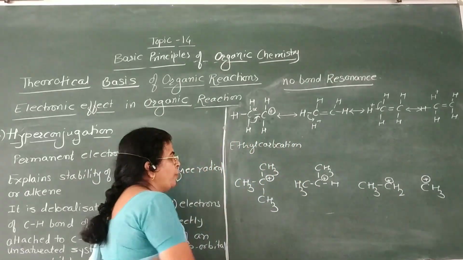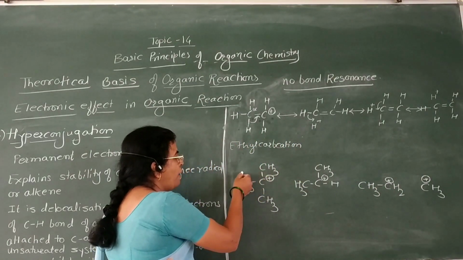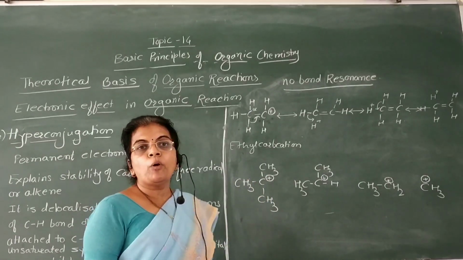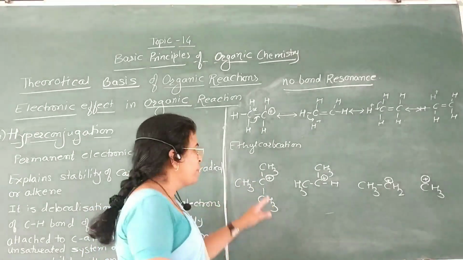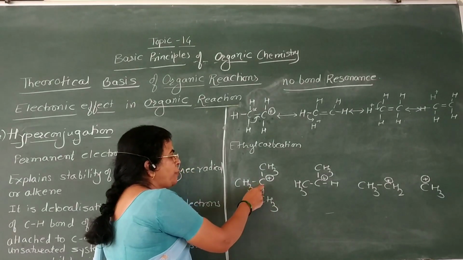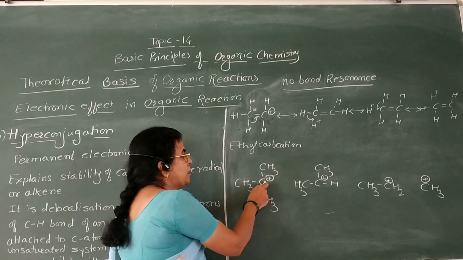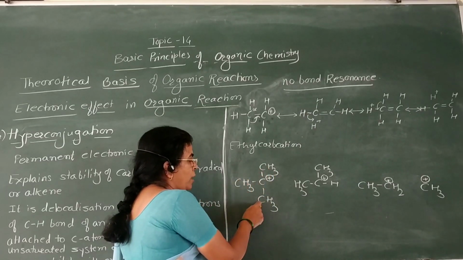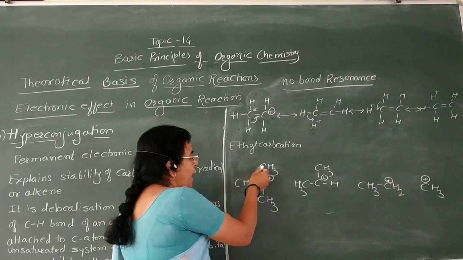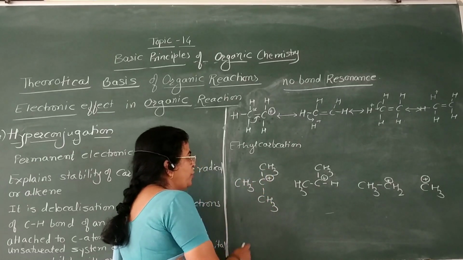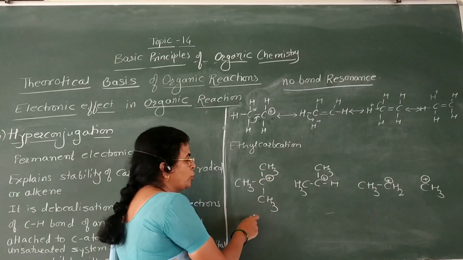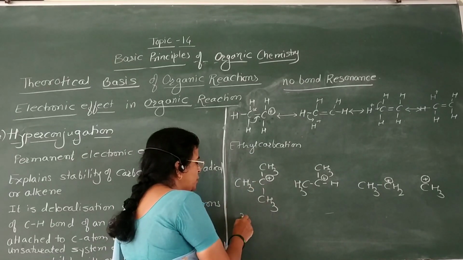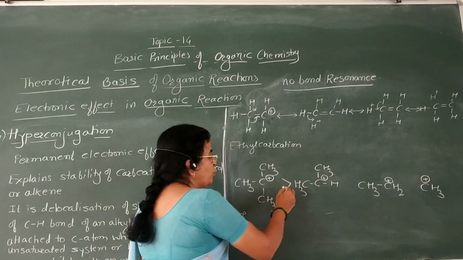This is due to the presence of alpha hydrogen atoms attached to the carbocation. In a tertiary carbocation, the positively charged carbon atom is bonded to 3 alpha carbon atoms and 9 alpha hydrogen atoms, which are used in hyperconjugation to stabilize the C plus ion, and therefore the tertiary carbocation is more stable.